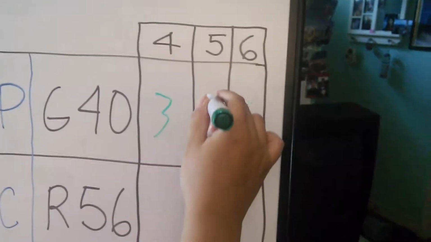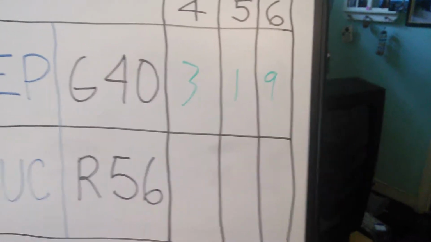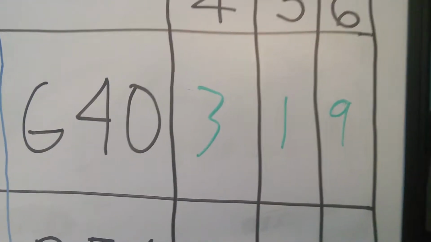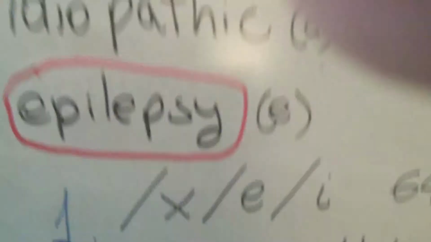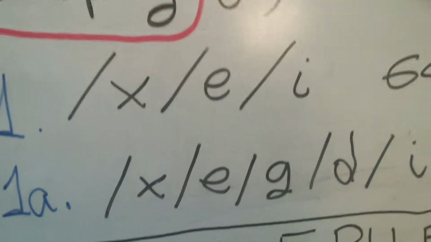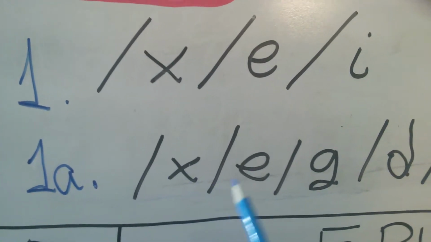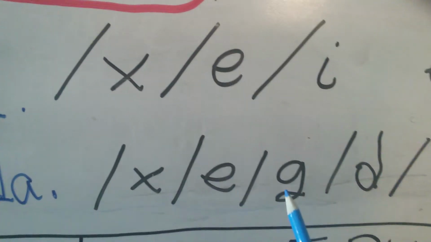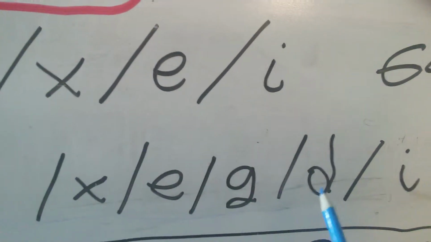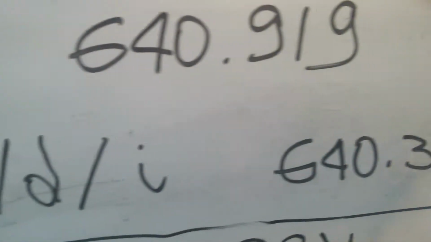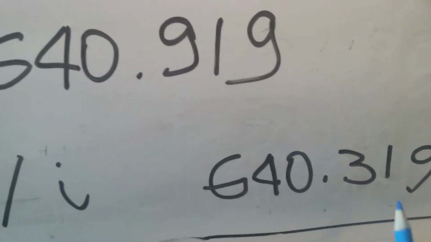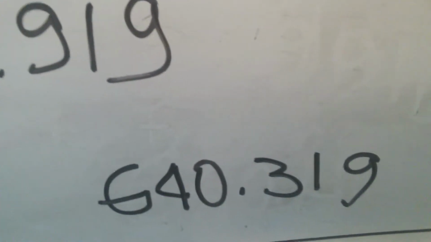So let's write it here. G40.319. Okay, and I'm going to review the path that we just did. There it is. Go to index, right? Then go to epilepsy, then go to generalized, then go to idiopathic, then go to intractable, and the code that we get is G40.319. And now we got to check this code in tabular.